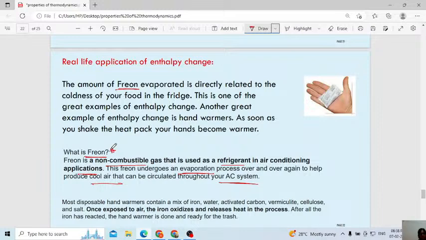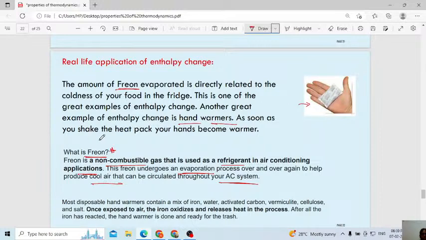Okay. This is one of the great examples of enthalpy change. Another great example of enthalpy change is the hand warmer. Here hand warmers are there. They also contain some chemicals. If you hold those hand warmers in your hand, cold countries use this one. Even if their hand is at a below zero temperature, you imagine what their body temperature is. Then someone may even die. At very low temperature we can't live, no. Even our blood will start clotting. To avoid that, we use hand warmers.